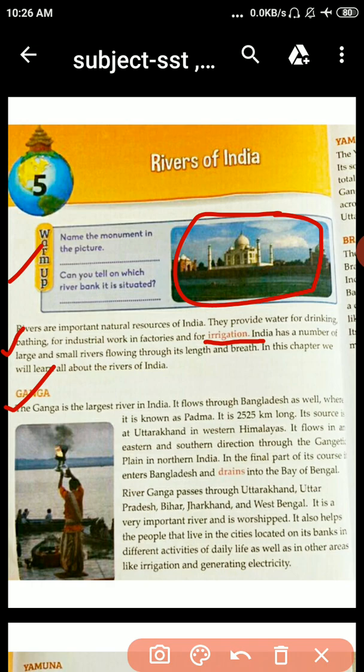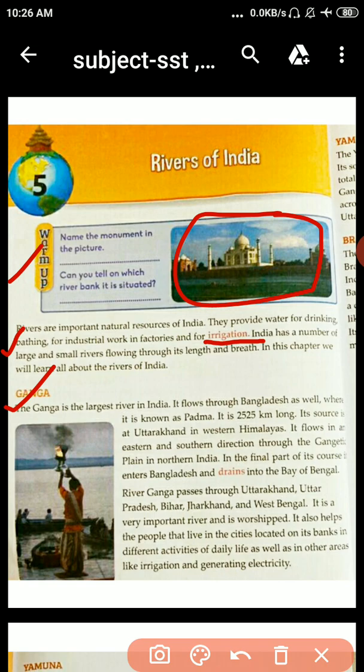It is 2525 kilometers long. Its source is at Uttarakhand in the Western Himalayas, because it starts from Gangotri Glacier.